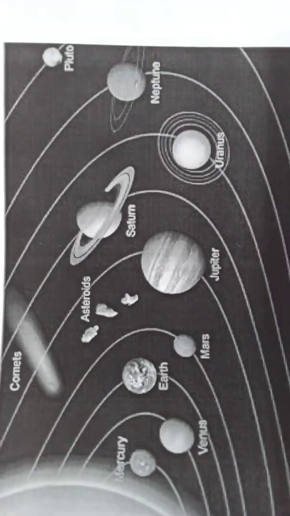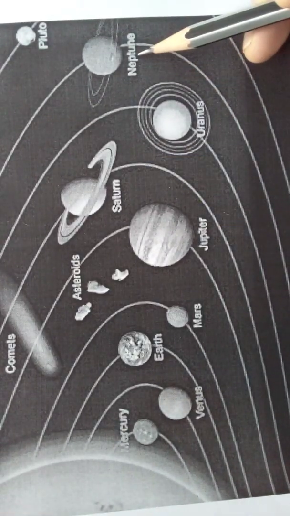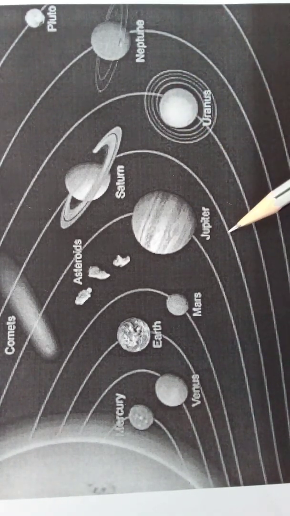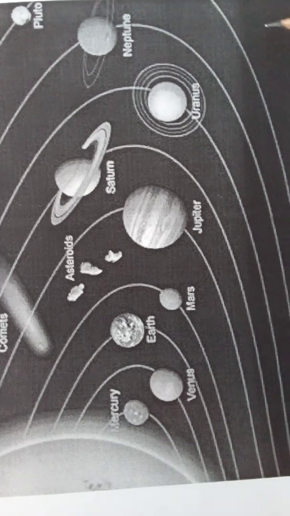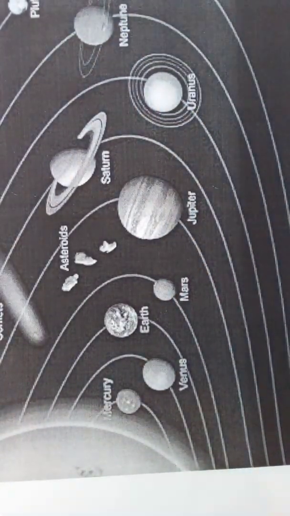Look here, Jupiter, Saturn, Uranus and Neptune are far away from the sun. That's why we call them outer planets, and Mercury, Venus, Earth and Mars are inner planets.